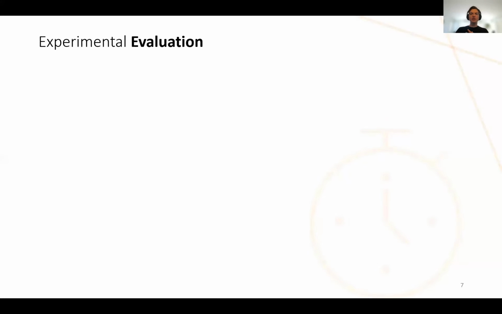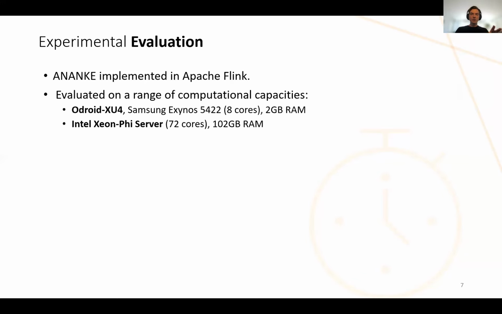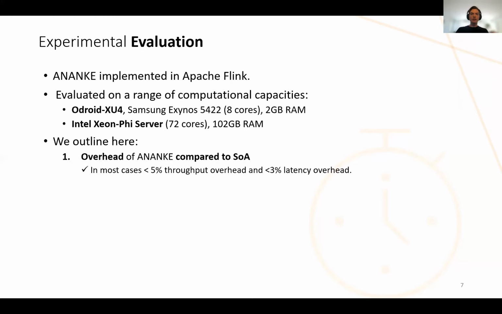Let's now turn our attention to the evaluation of Ananke's performance. Ananke is implemented and evaluated on top of Apache Flink. We evaluate Ananke both on low-level devices that could be found at the edge of cyber physical systems, as well as on a high-end server. Now, in the interest of time, we provide some highlights of the evaluation in this presentation, and we invite you to check the paper for much more details. We begin by showing the overhead of Ananke compared to the state-of-the-art in streaming provenance, which is minimal in most experiments. And then we compare the trade-offs between ANK-1 and the composite ANK-N.